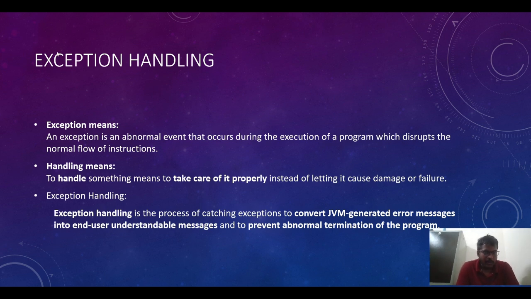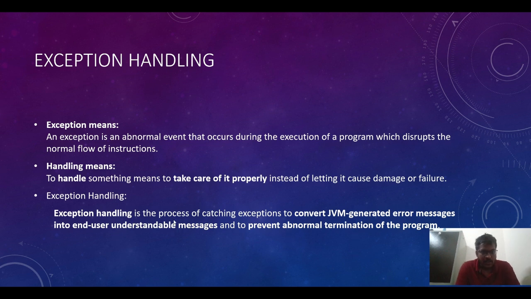Now we will combine these two terms into exception handling. Exception handling is the process of catching exceptions to convert JVM generated error messages into end user understandable messages and to prevent abnormal termination of the program.